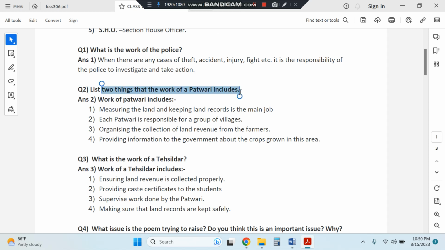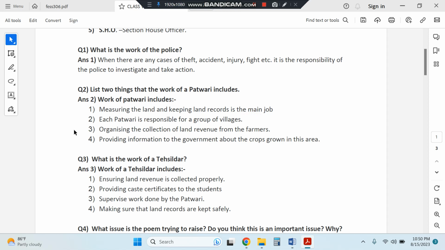Two things that the work of Patwari includes. This is our next question. The work of Patwari includes measuring of land. We read in important points, he uses a long chain sometimes. And then he keeps the land records. That is his main job. And each Patwari is responsible for a group of villages, not one or two villages. Then he organizes the collection of land revenue from farmers.